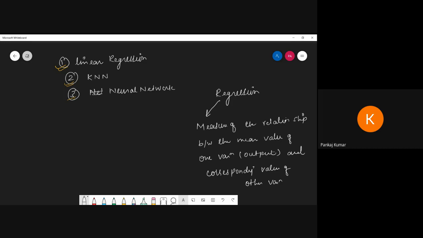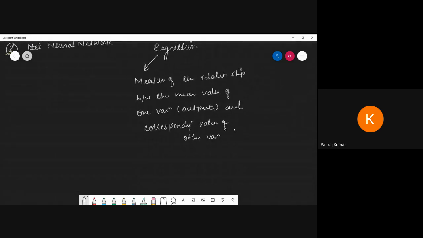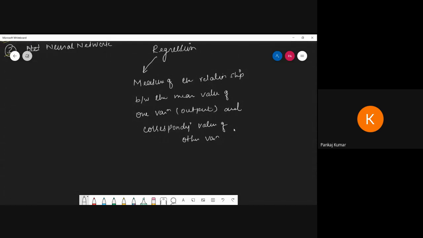When you're talking about the variable parts in a regression, you're talking about two types of variables. First is the independent variable, and second is the dependent variable. Don't be confused: we take the y-axis as the dependent variable and the x-axis as the independent variable.